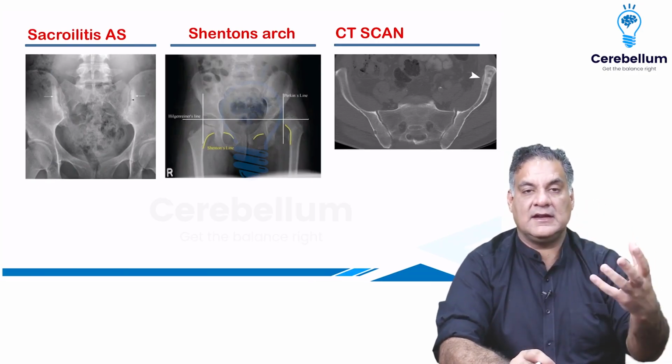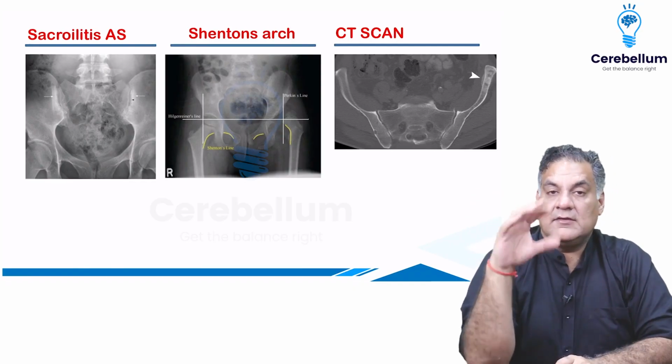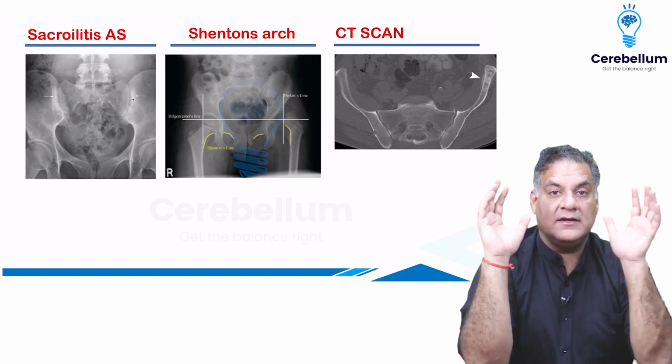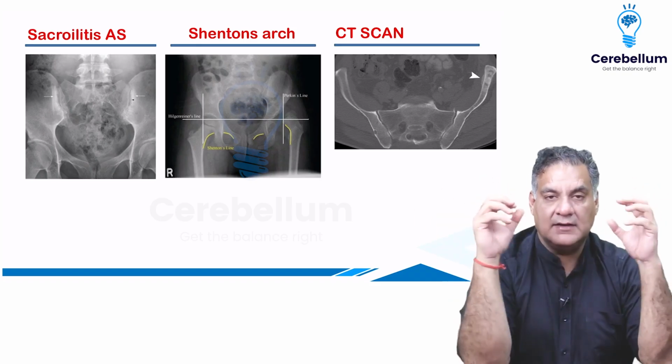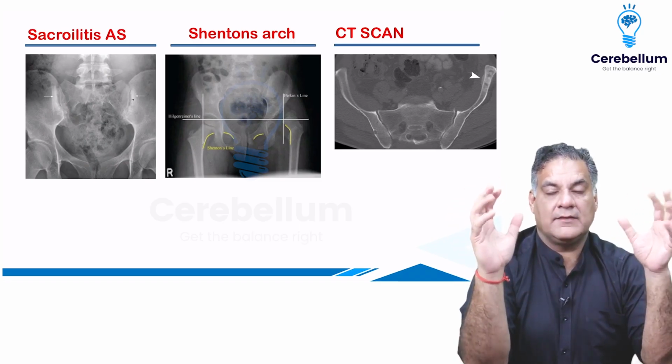Coming to some certain x-rays which are very important. Remember one dictum. A young female with bilateral hand pain with morning stiffness is rheumatoid arthritis. Young female, bilateral hand pain with morning stiffness is RA, right?